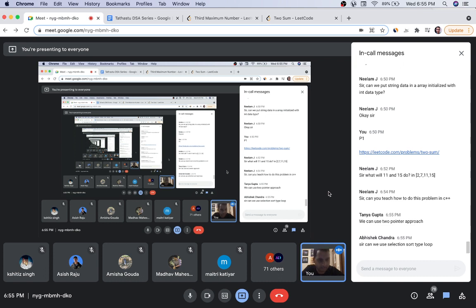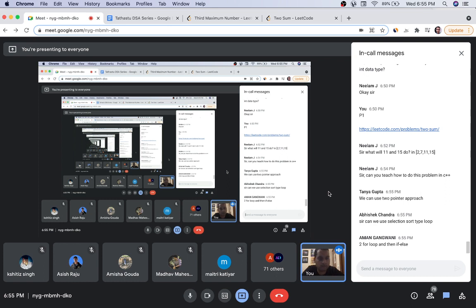Anyone else? Any other selection sort type loop? Yeah, you can do sorting, but you have to do comparison again, right? Selection sort, why unnecessarily sort? Because order doesn't matter. They haven't asked us to give it in a specific order, they just want the indices of the two numbers.